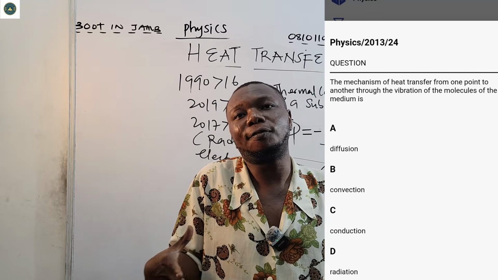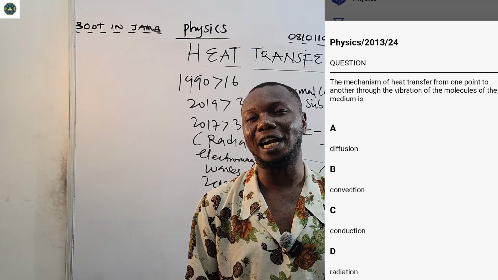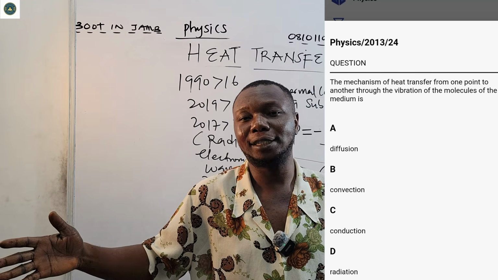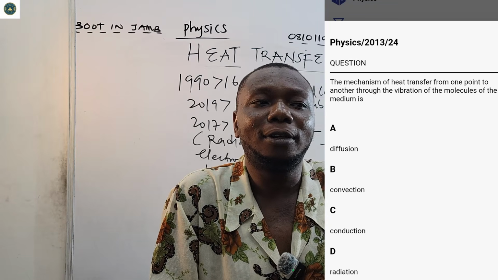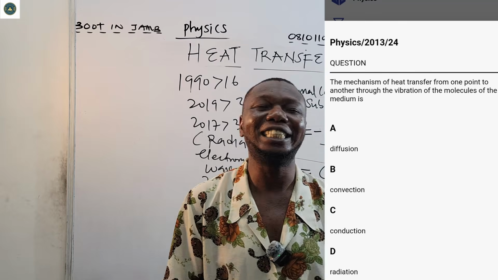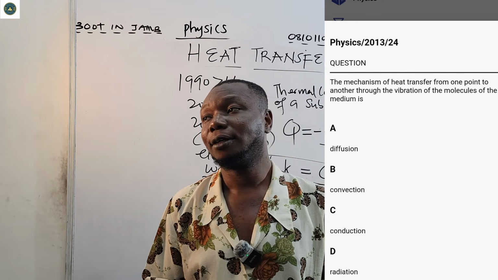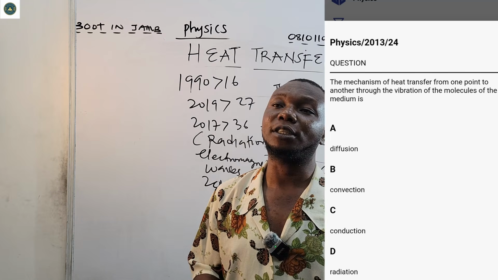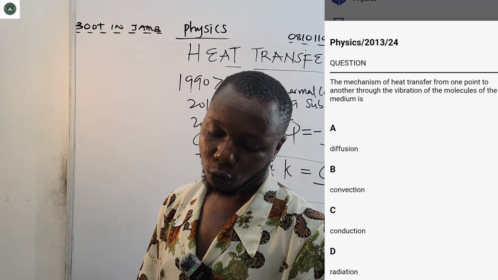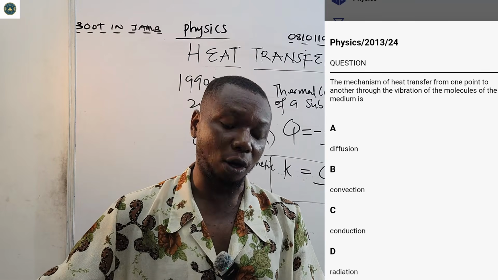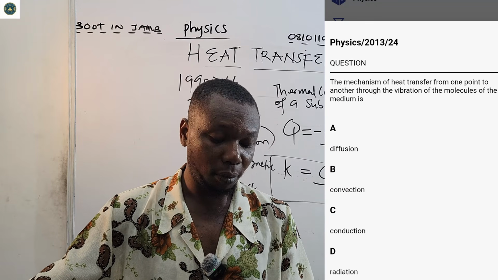So that's why the intermolecular forces binding the molecules of gases are weak, they are so far from each other. While that of liquid, they are freely packed. Then that of solid, they are closely packed. So when metals are heated, the molecules of these particles collide with one another and they start vibrating. So the mechanism of heat transfer from one point to another through the vibration of the molecules of this medium is termed conduction.